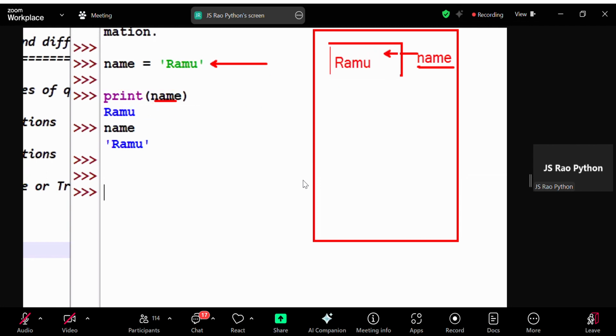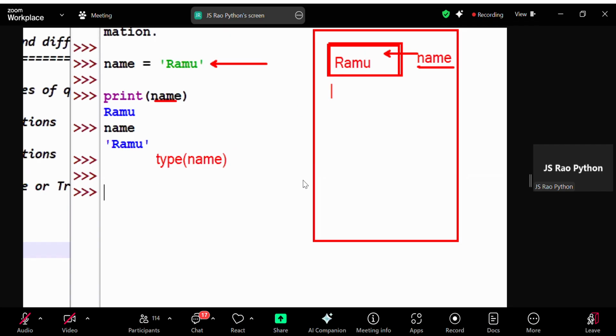And in this memory, what type of value is there? I want to access the type of value. If you want to access it, then we can use the type function, guys. Type of name: if you use it, what type of value is in this memory? String type. In Python, strings are represented using the str type. Str means string type. This is one data type, the str type. In other languages it's just string, but in Python it's str. Remember, str type is how it's represented.